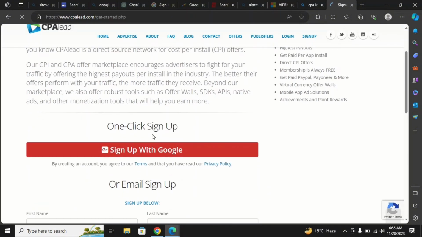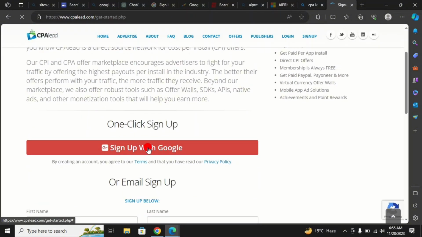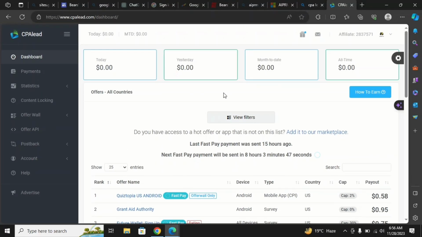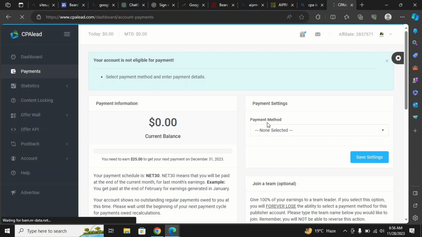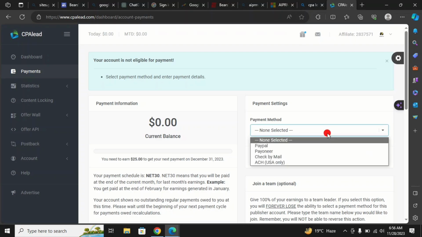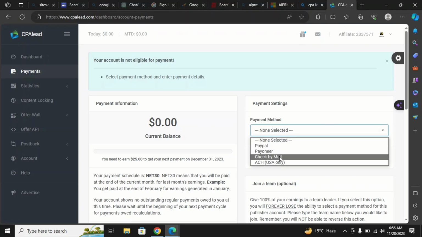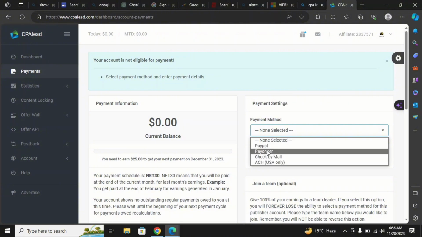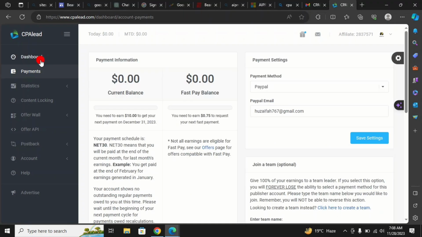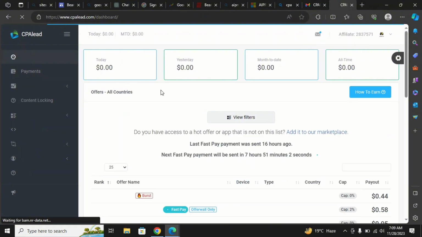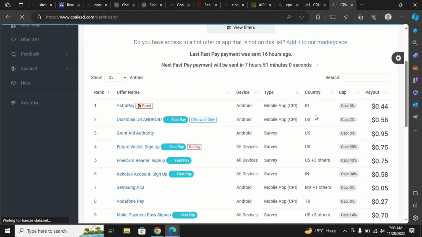Just click on sign up and sign up with your Google account. After signing up, the first and most important step is to add the payment method, because without that we are not getting a single penny. So first add your payment method, like I have PayPal, Payoneer, whichever account you have, add it here. I have PayPal, I am adding my PayPal account, and now we will head over to the dashboard, and here you can see various offers.